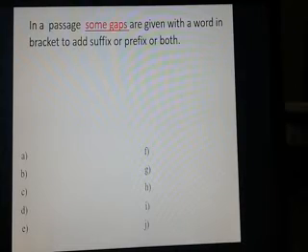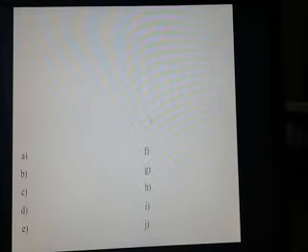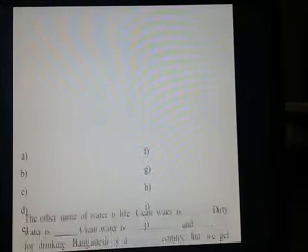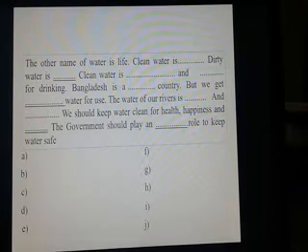You have to add suffixes or prefixes to the given words. Okay, here the passage has come. The other name of water is life. Clean water is ___, dirty water ___.